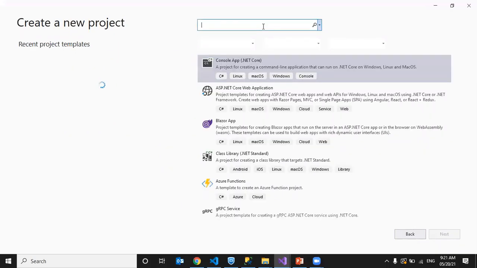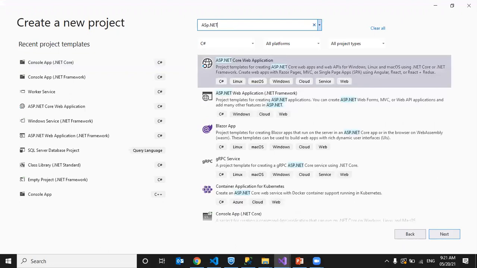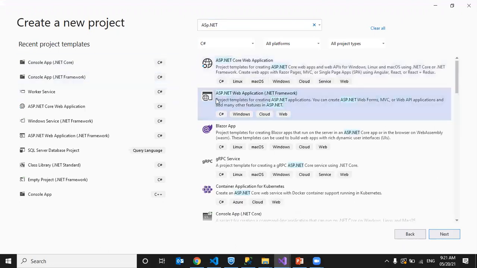To develop a web application, we have to select ASP.NET web application. The ASP.NET web application is a template to develop web applications. See here, project templates for creating applications. You can create ASP.NET web forms, MVC, web API applications, and many other features in ASP.NET.